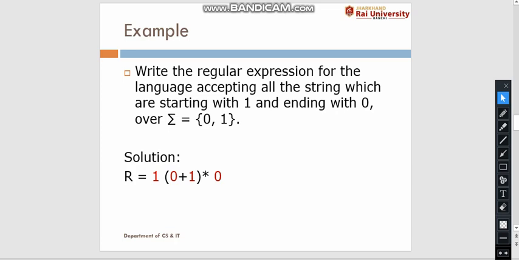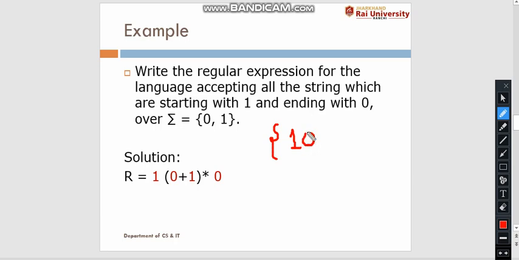Now we have to create a regular expression for the language accepting all strings which start with 1 and end with 0. We have to create such a language or regular expression in which every string starts with 1 and ends with 0. So let's see one example. Every string should start with 1 and end with 0.